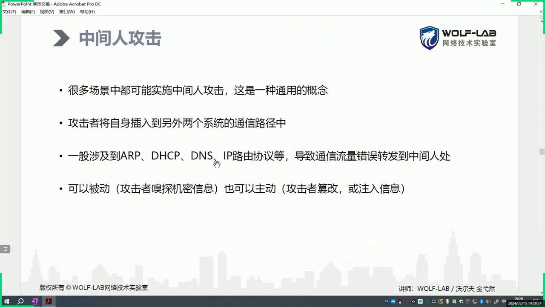At that time, the attacker is effectively acting as a rogue, illegal proxy, so to speak. It's somewhat like an illegal proxy, right? By proxying user sessions, this type of attack is called a man-in-the-middle attack. Such man-in-the-middle attacks allow for sniffing sensitive information, as well as actively tampering with or injecting data.